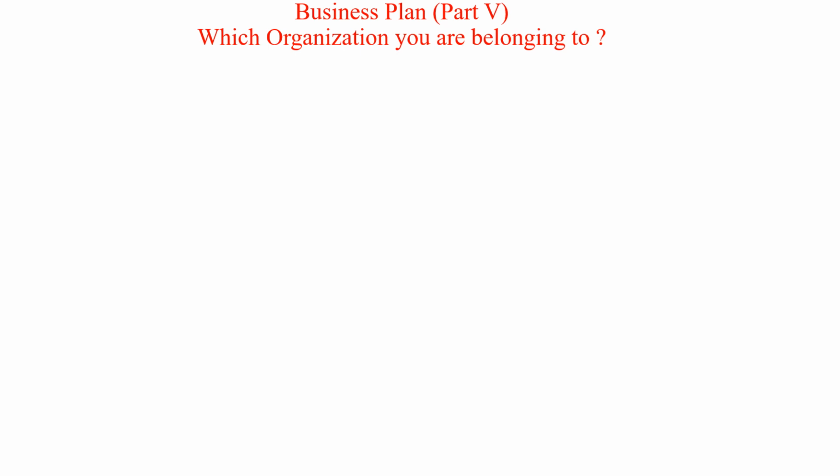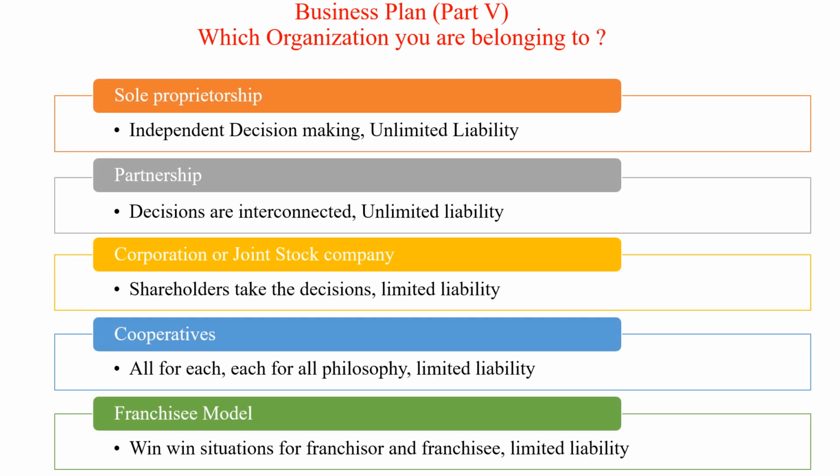In the lecture series on how to prepare the business plan, today I am going to discuss which organization you belong to. Suppose you have planned to set up your business, then you will face a number of things or permutations and combinations during the setup of your organization. You may choose sole proprietorship, partnership, corporation or joint stock companies, cooperatives, franchise model, or any other models or a combination of the models.